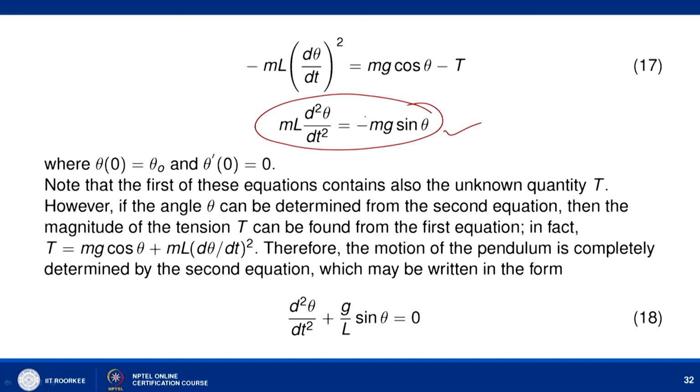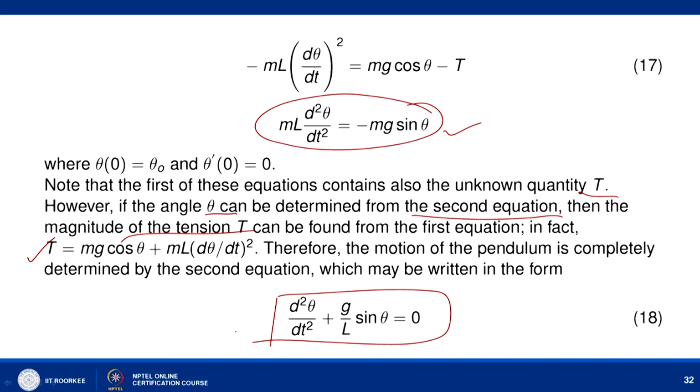Note that the first of these equations also contains the unknown quantity T. However, if the angle theta can be determined from the second equation, then the magnitude of the tension T can be found, and in fact it is given by this. Therefore, the motion of the pendulum is completely determined by the second equation, which may be written as d2 theta by dt square plus g by L sin theta equal to 0.